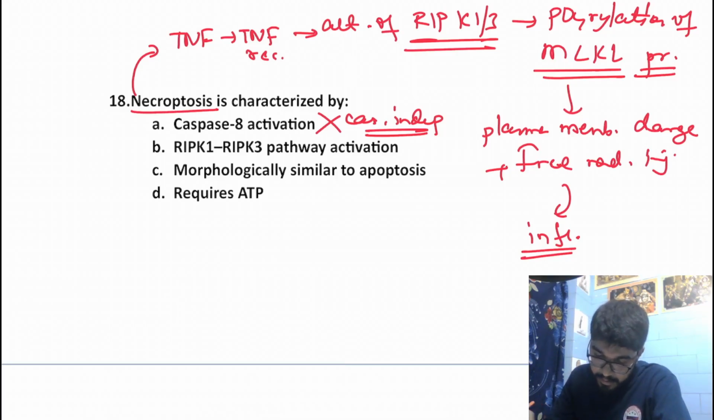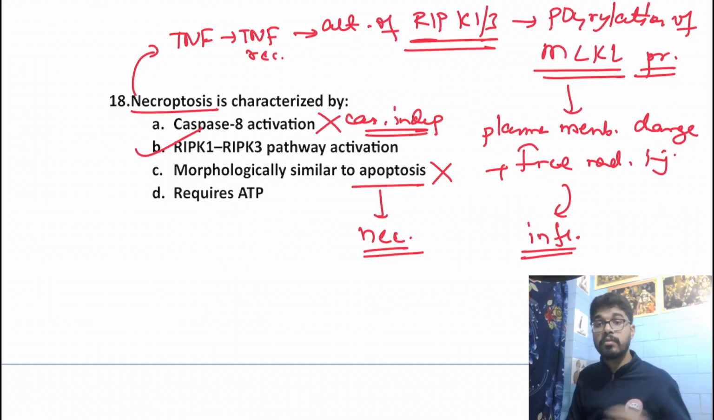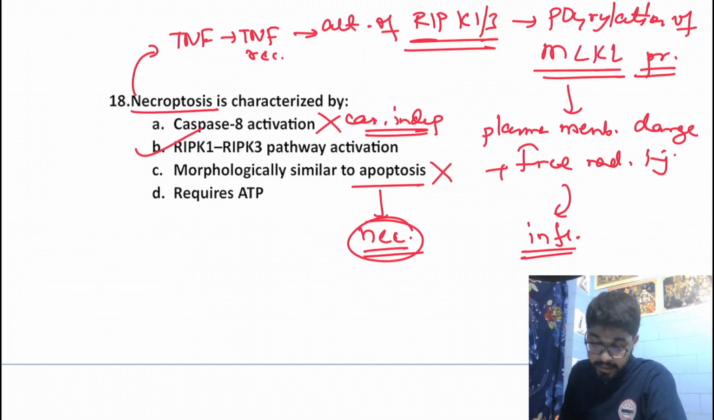Okay. RIP kinase 1 and 3 are for activation. Yes, pathway activation. That's a true statement. Morphologically similar to apoptosis. That's a false statement. It is morphologically similar to necrosis. It is sometimes also known as programmed necrosis. That's why we call it necroptosis.